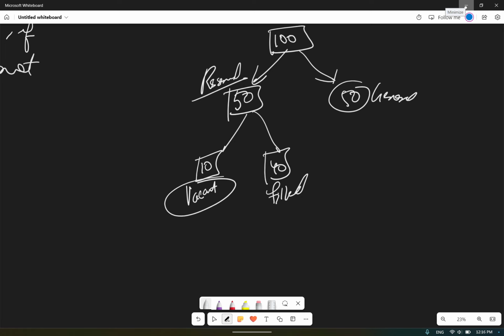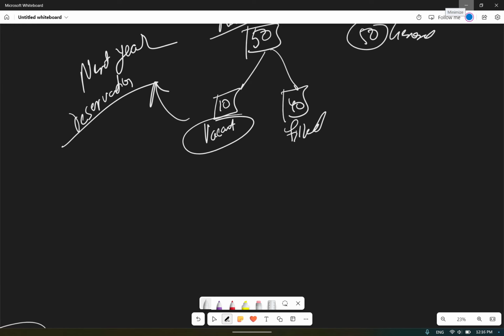Now these 10 seats can be used for the next year's reservation. You can carry forward this reservation. The carry forward policy came as per Article 16 clause 4B.